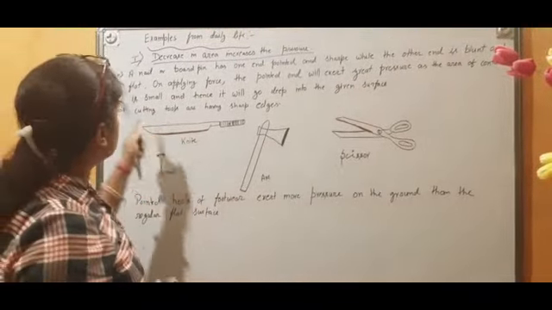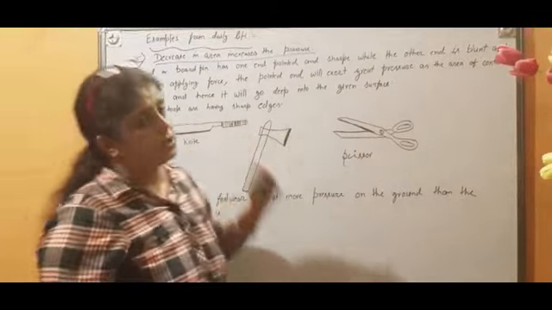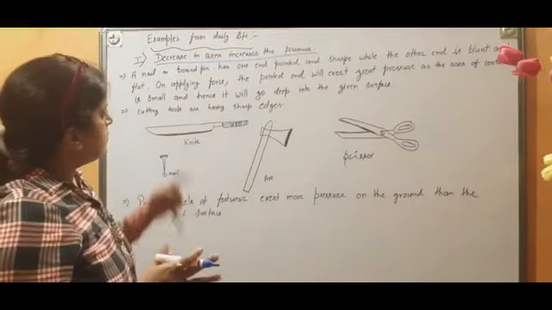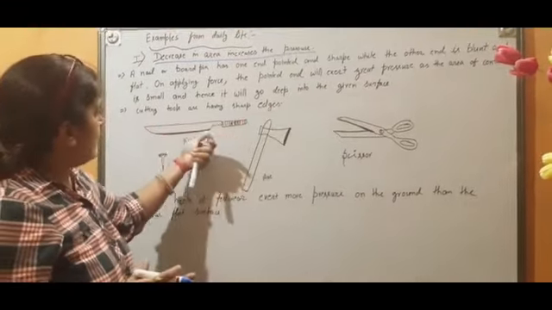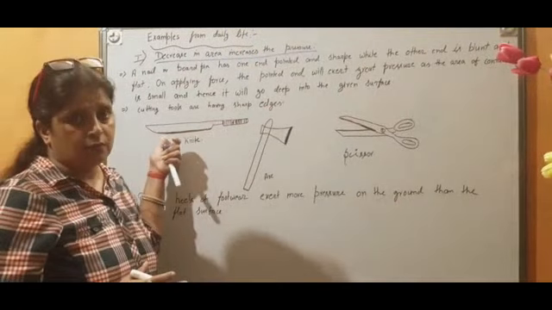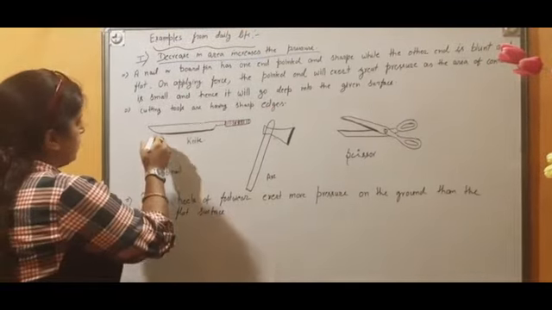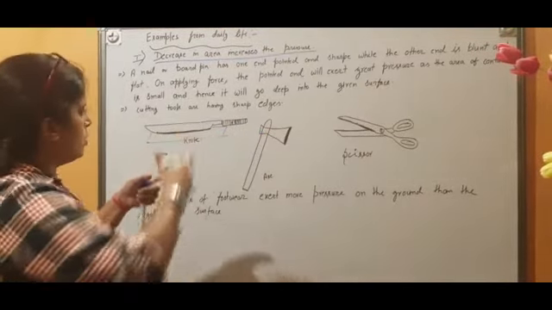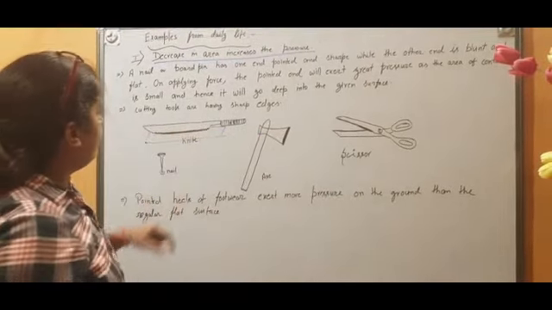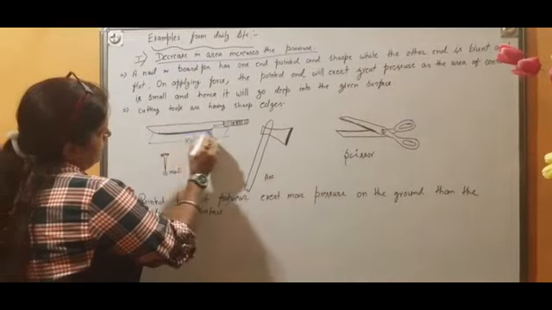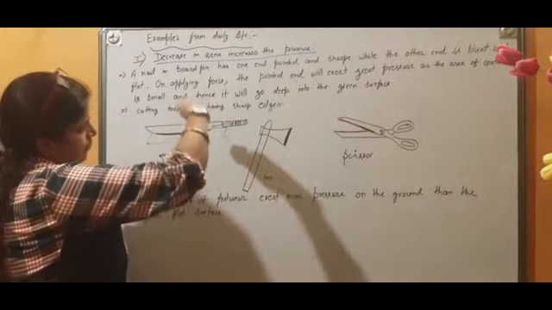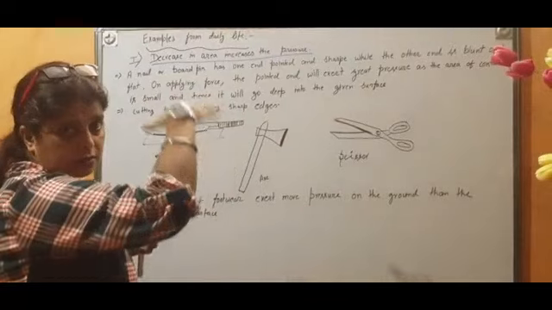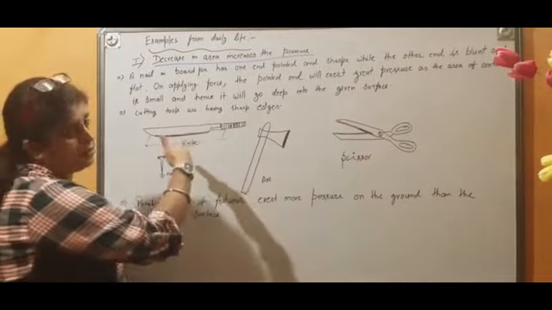Similarly, you can see here also that cutting tools are having sharp edges. Why? Because the sharp edges means what? Area of contact will be less. We are going to put something here, maybe some item or anything is here, and we want to cut it with the help of knife. This part is very sharp. Why? So that when we apply pressure on it, thrust on it, easily cut that body.